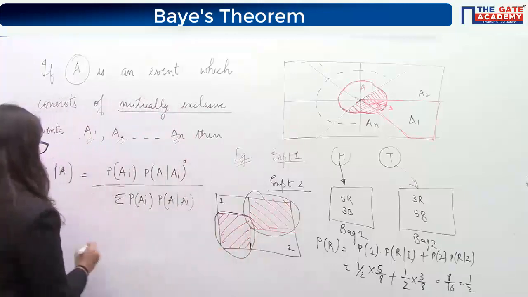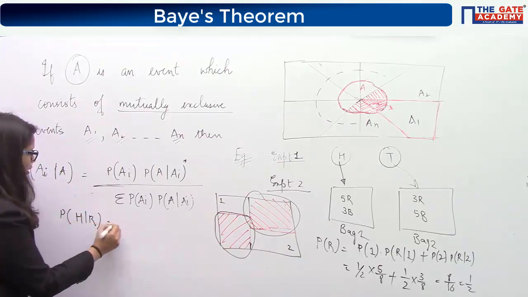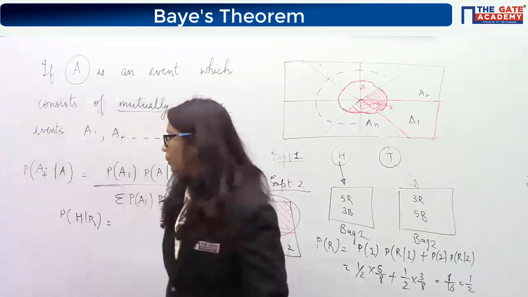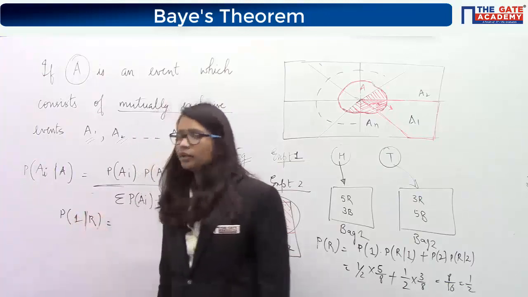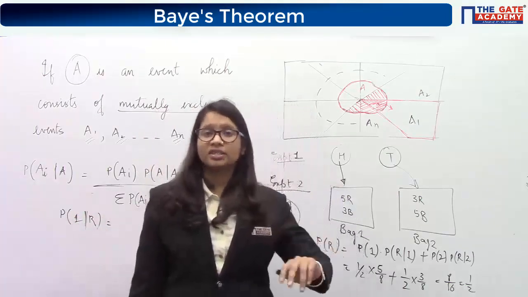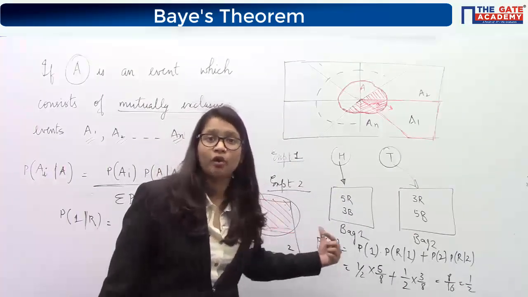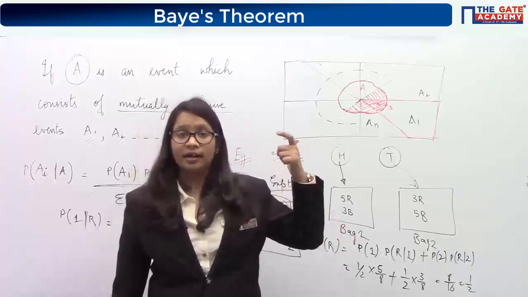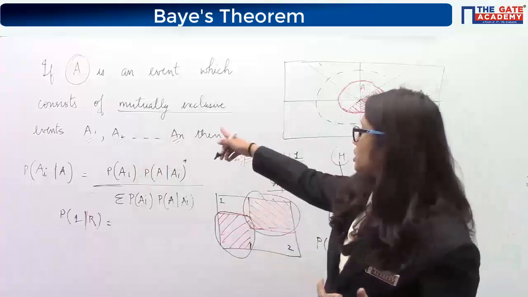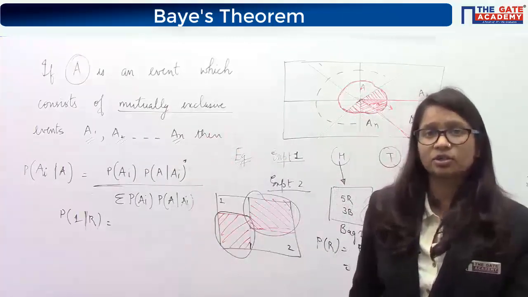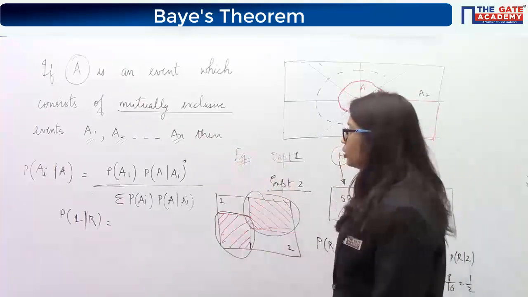Basically what he's trying to ask is, you know that red has occurred, then what is the probability of head? And probability of head exactly denotes what? The probability of the bag 1 only. Yes, so if this reverse questioning has to be done, like you know what is the end result, but you want to know what was the past event that occurred or what is the probability of the past event, then we will use this Bayes theorem. That's why it's also known as reverse probability. You are going into the past events and finding out the probability.